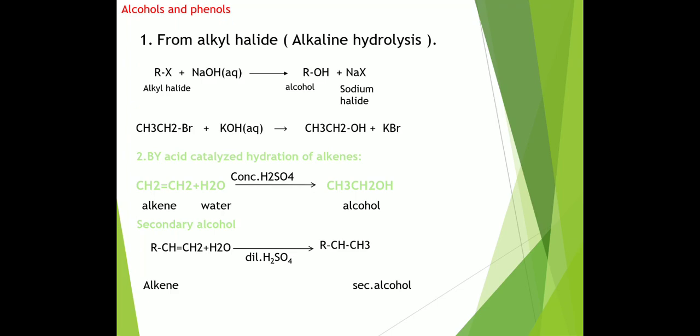So when RCH=CH2 reacts with water in presence of H2SO4, it forms RCH(OH)CH3, and OH attaches to the secondary carbon, CHOH, which means this is a secondary alcohol. So other than ethene, when other alkenes undergo hydration, they form secondary or tertiary alcohols. Only ethene can form a primary alcohol like ethyl alcohol. This is because of Markovnikov's rule.